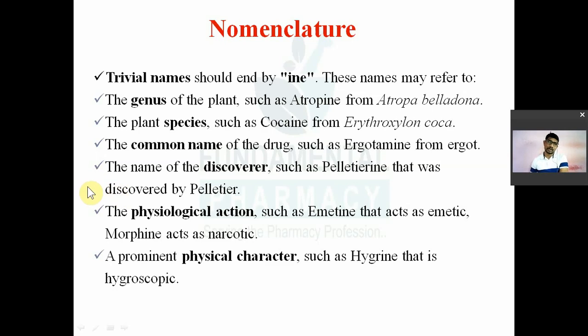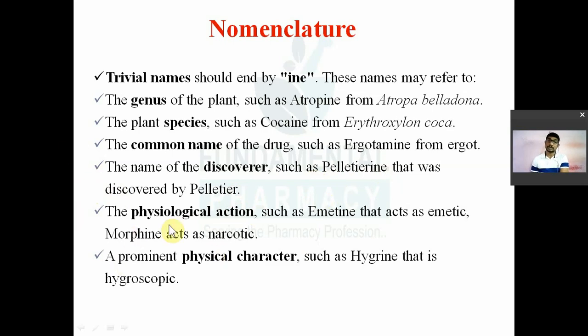So ergot का plant का नाम उसको दे दिया, amine लगा दिया, so ergotamine. Or they may be named on the basis of their discovery. जिसने भी उसको discover किया उसके नाम पे ही उसका नाम रख देंगे. For example, Pelletierine alkaloid was discovered by Pelletier. Pelletier was a scientist who discovered the alkaloid. So they have given the name Pelletierine.